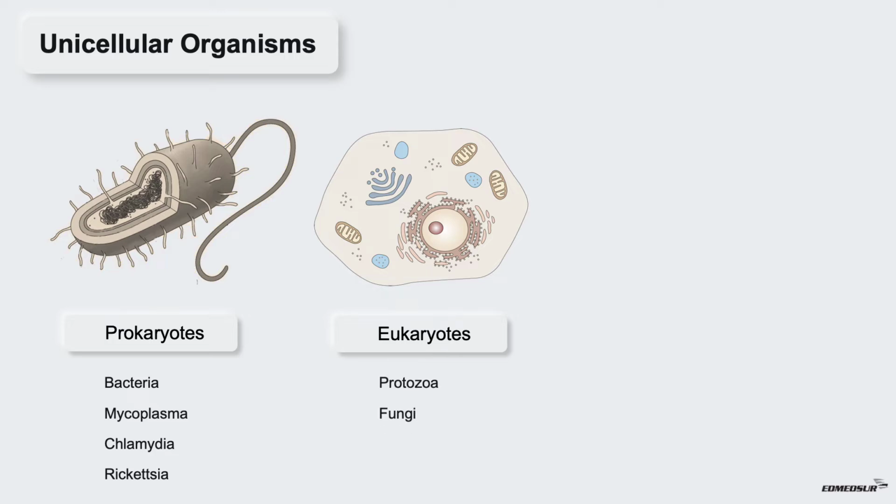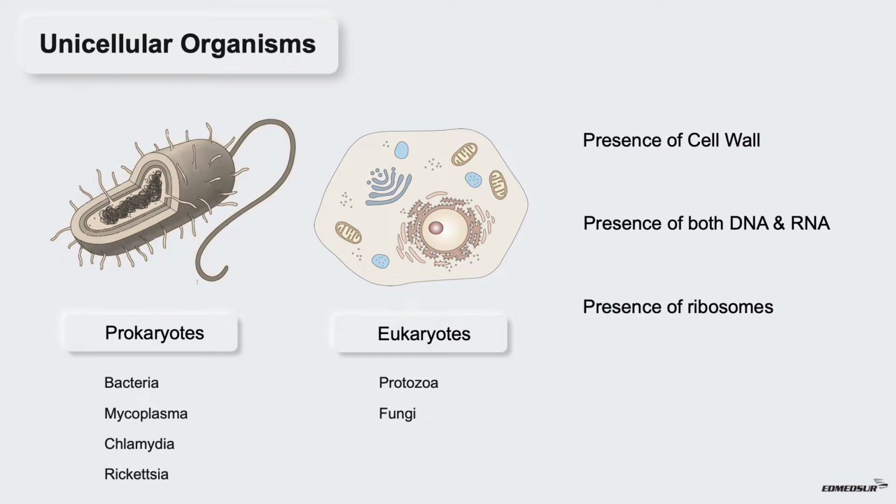Common features of all unicellular organisms include presence of cell wall, presence of both types of nucleic acids, that is DNA and RNA, presence of ribosomes, and multiplication by binary fission.